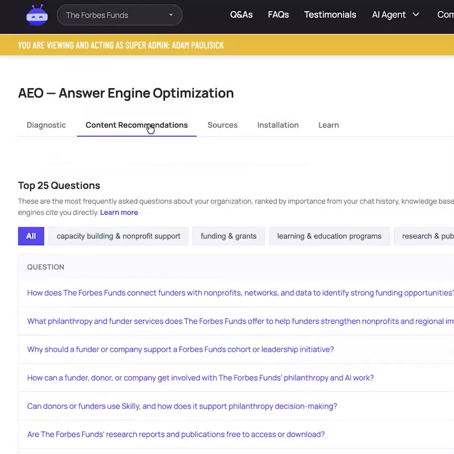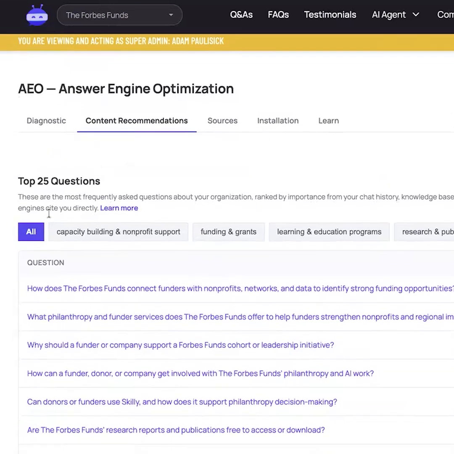The content recommendations is where it starts to get really interesting. And this is our special sauce here at Skilly. So the idea is these are the top 25 questions overall that we believe would help you become discoverable by a large language model. Now, of course, this can't be a guarantee. We're not always sure exactly the gray box of how these work, but it gives you an opportunity to understand which questions might be the spark or the opportunity to reformat and have more present on your website.